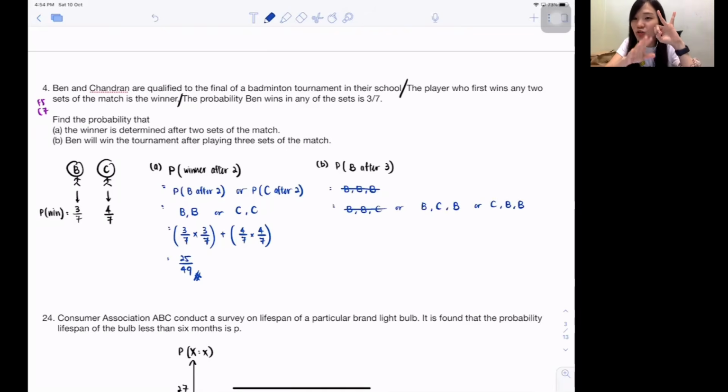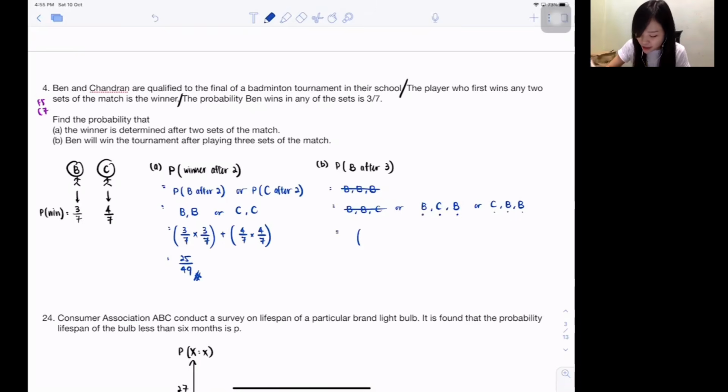But now they say after 3 sets. That means you must play 3 sets. If you need to play 3 sets, that means definitely Ben loses one of the first 2 sets. That's why he needs to play the 3rd set and then wins the 3rd set. Only then can he overall win 2 out of 3. So you see, Ben wins the 1st set and then Chandran wins the 2nd set. That's why they need to versus again. Then Ben wins the 3rd set. Only at the end, Ben wins 2 out of 3. Or Chandran wins the 1st set and then Ben comes back for real. Something like that. Understand, right?